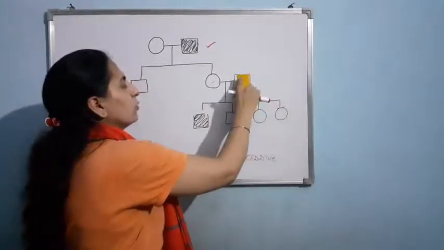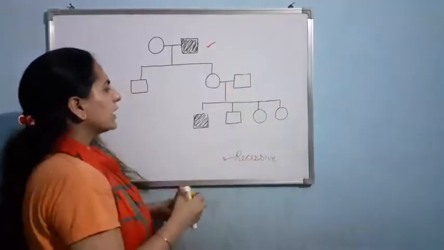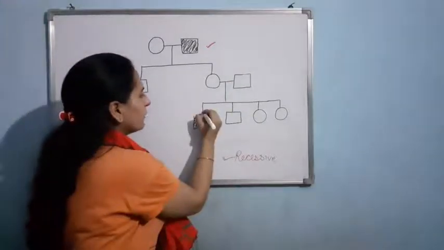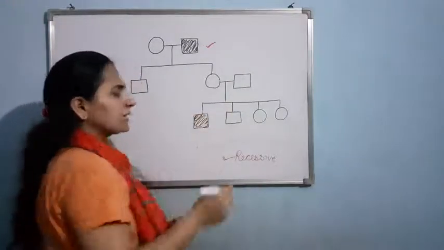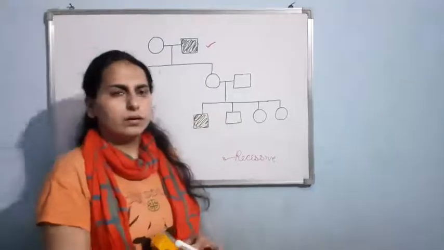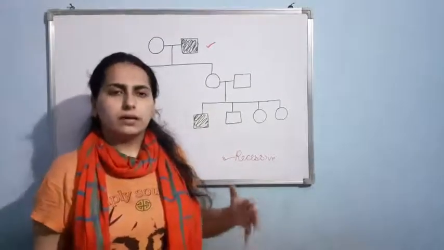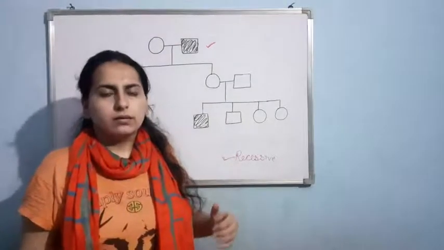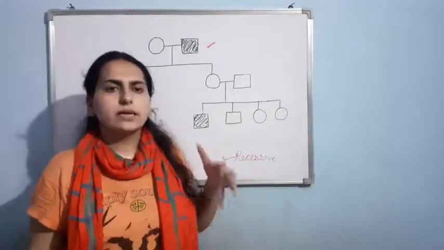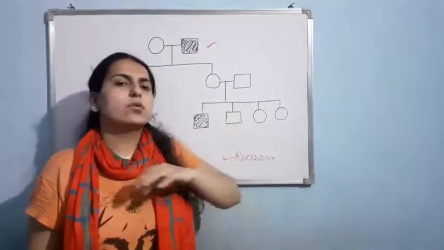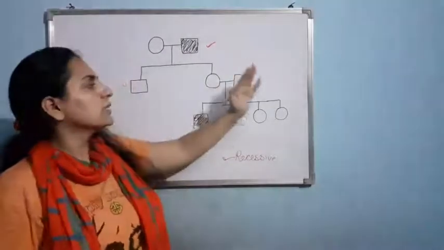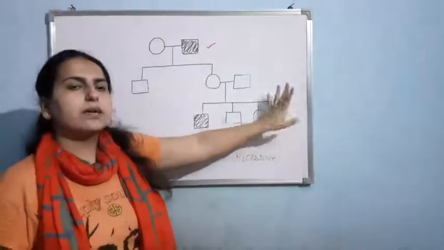There is one rule that even I told you in case of hemophilia also, X-linked recessive disorder is quite common in case of male. The transmission of the X-linked recessive disorder to the female is quite rare. Now if you will see this pedigree, only males are affected.